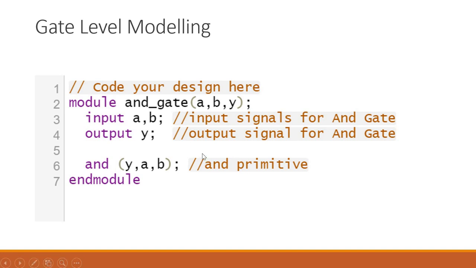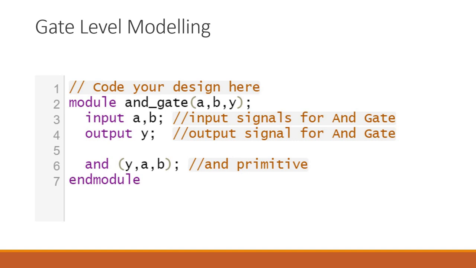Now in gate level modeling I told you that we are going to use primitives. So primitives are nothing, they are just these keywords basically. You can see here AND. For the AND gate we have the AND primitive, for the OR gate we have the OR primitive, and for the NOT gate we have the NOT primitive. These kinds of things are there and these are the primitives. You can search what the primitives are to get more idea. I'll try to cover them in upcoming videos and give you the complete idea of what the primitives are and how you can write them.